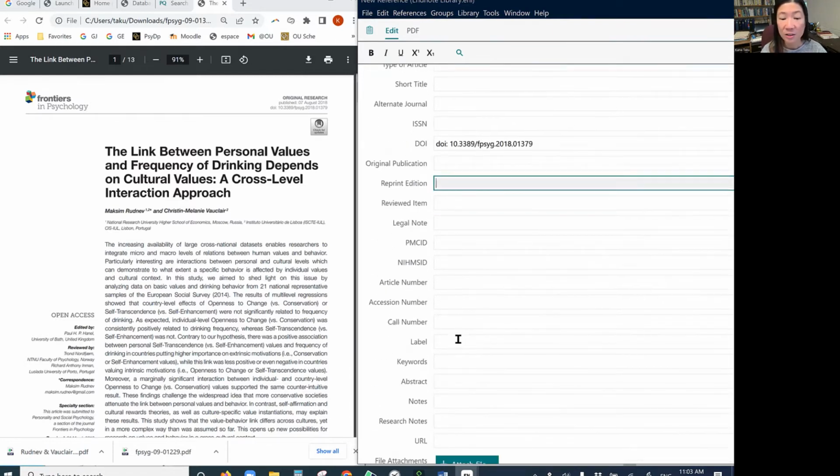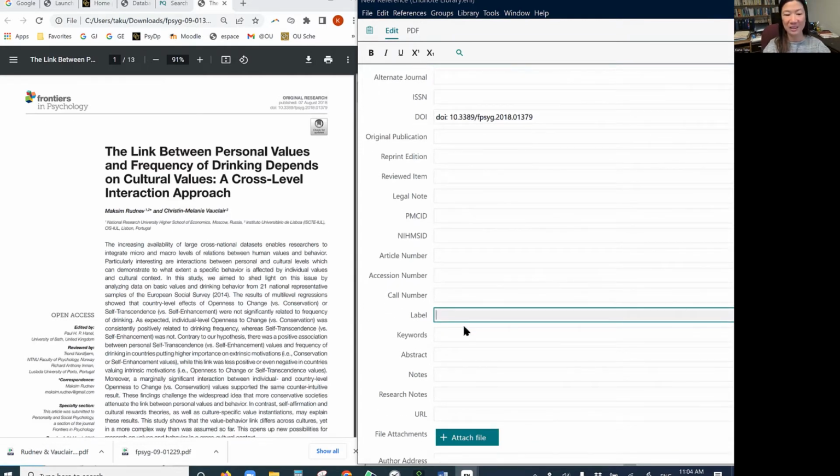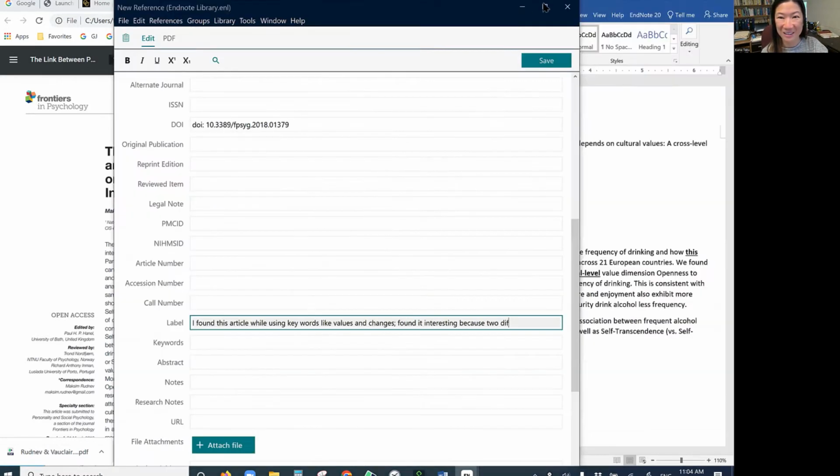And then I usually add labels, which could be my personal notes. For example, I found this article while using keywords like values and changes, and I found it interesting. I already know at least two different types of values. Maybe just make it larger.